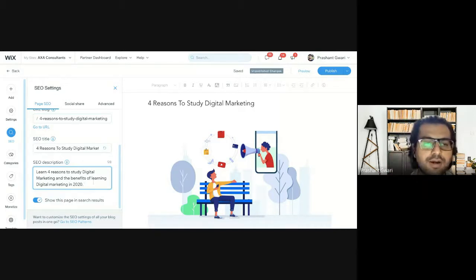So now I will write another sentence in the SEO description part, because desktop devices allow 220 characters. If Google crops out the last 100 characters for mobile, what will happen? The first sentence will be clearly visible on mobile devices because I have finished the sentence here.